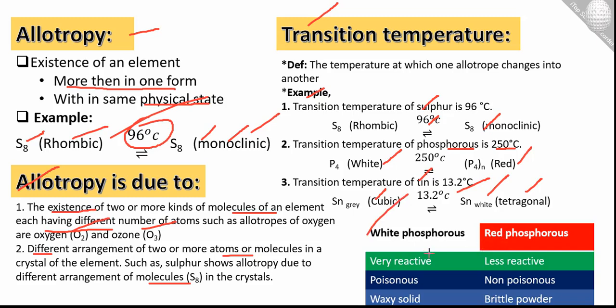White phosphorus is very reactive, poisonous and a waxy solid, while red phosphorus is less reactive, non-poisonous and a brittle powder.